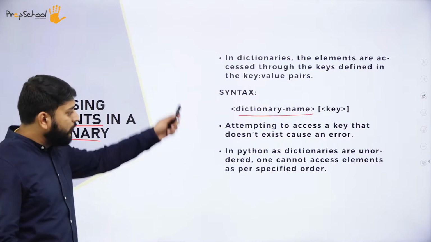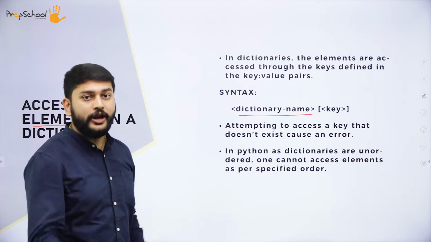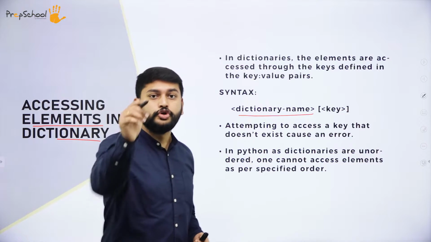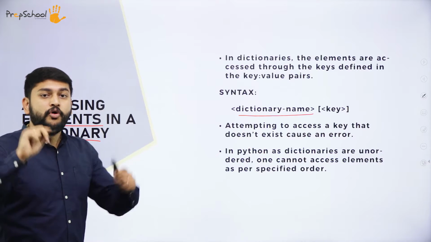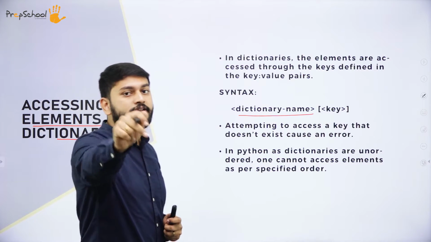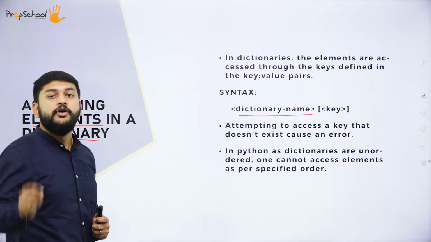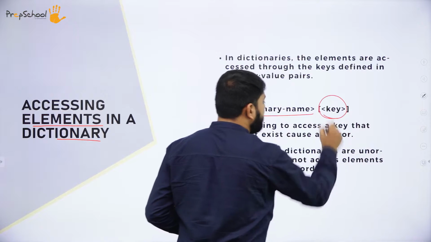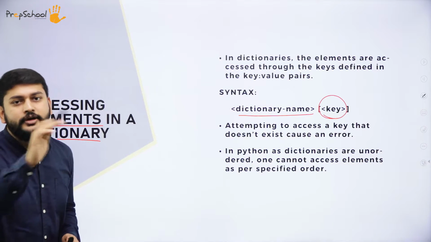My dear students, I will explain this with the program at the end of this session. So I will repeat, how do I access the value? You will give the dictionary name, followed by the key. Then Python will give you the value of the key, whatever you have given inside this bracket. That is what you need to remember.